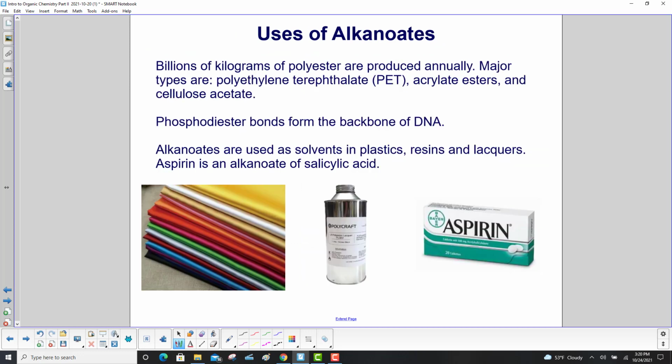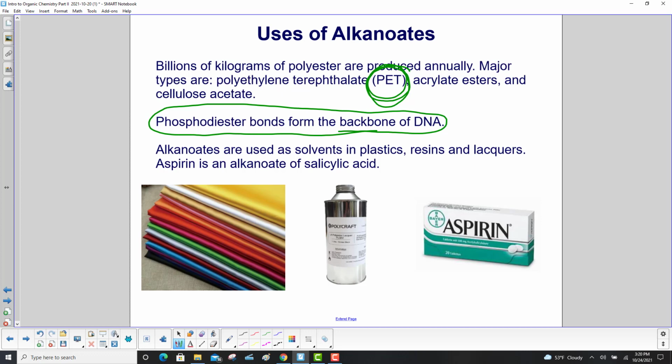Billions of kilograms of polyester are produced annually. Major types are polyethylene terephthalate, better known as PET, certainly a lot easier to pronounce, acrylate esters, and cellulose acetate. Phosphodiester bonds form the backbone of DNA. Probably a lot more important than polyester.